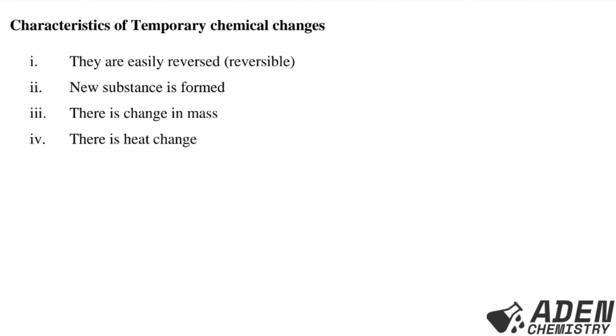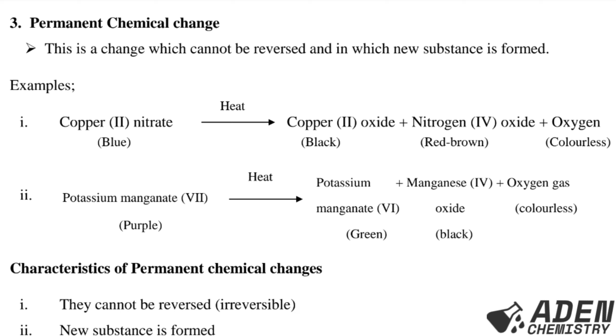So we go to the third. The third change is called permanent chemical change, and this is a change which cannot be reversed and in which a new substance is formed. For example, we have cobalt(II) nitrate, which is blue in color. When it is heated, we get cobalt(II) oxide, which is black in color. We also get nitrogen peroxide, which is red brown in color, and also oxygen gas,